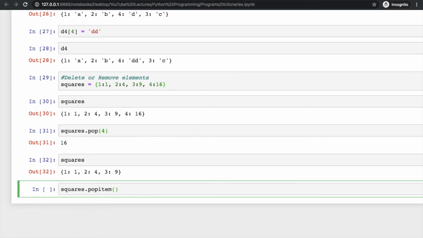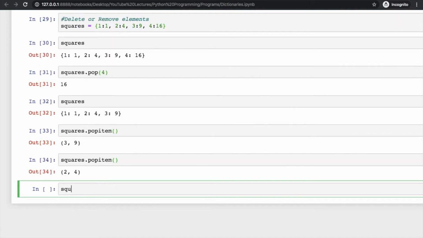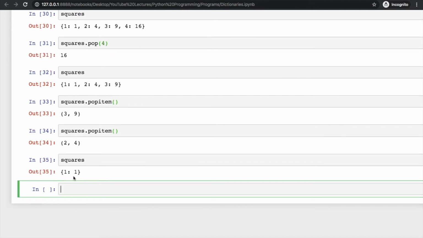It will remove any element randomly, right? So it has removed this 3 9. You can use it again and it will remove some other element. Now we have only one element here. Clear? If you want to remove all the items at once, you have to use the clear method.